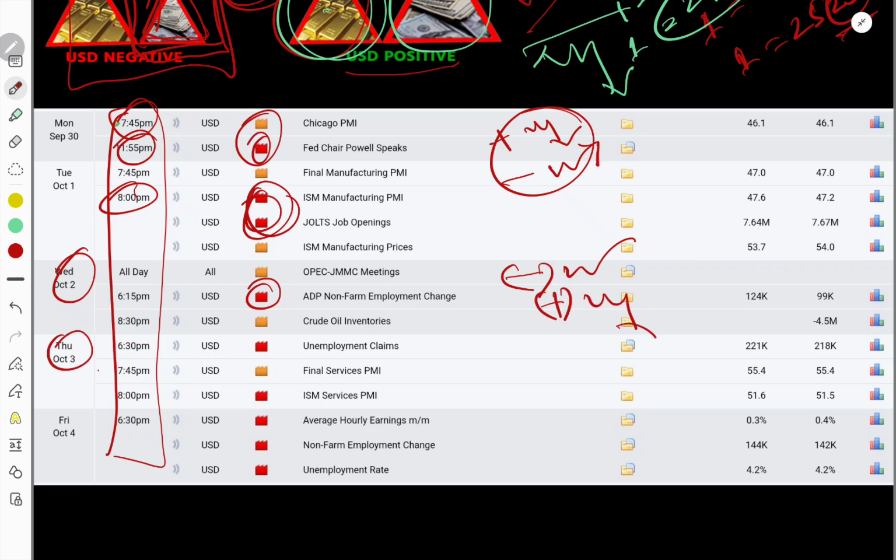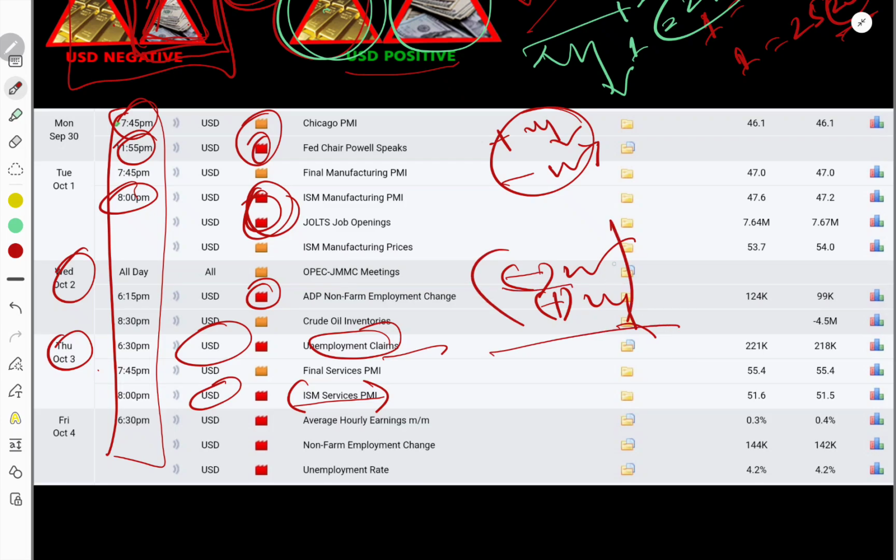On Thursday we have unemployment claims. This is very important news, so we have to keep our mind on it. There is a PMI news also on Thursday. Same theory: if it comes with negative value, we will buy gold. If it gets positive value, we will sell gold. And Friday is the most important, because we have NFP news on Friday. This is the most important news in the full month, so we have to keep our full concern on it.